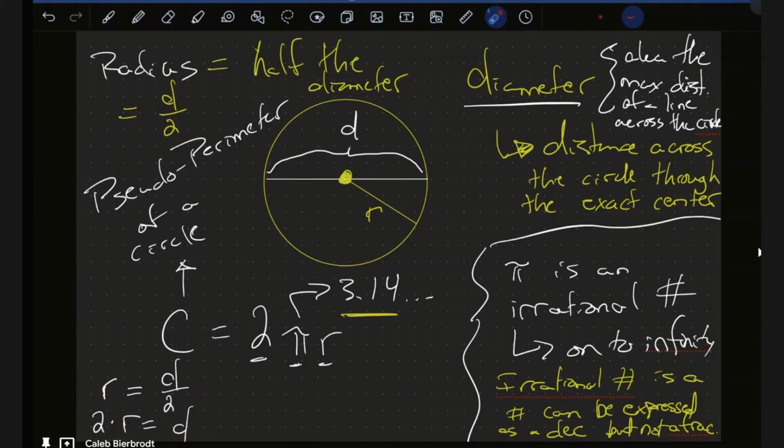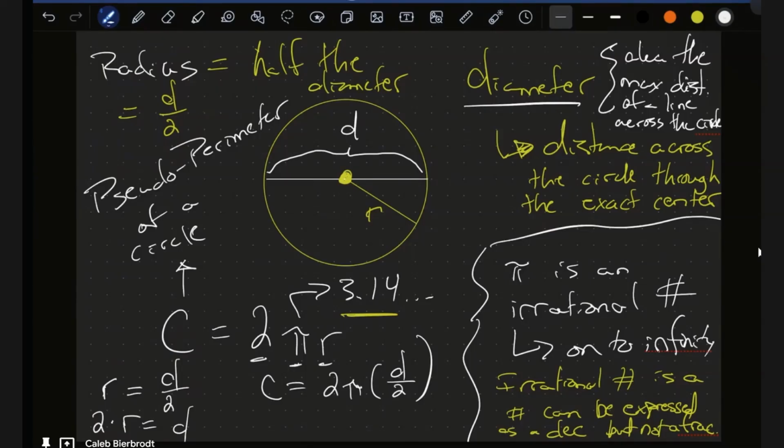Okay. So now, in order to prove what he just said, which is that the ratio of the circumference to the diameter is always equal to pi, we have everything we need. Circumference equals 2 times pi r, and instead of r, I substitute in this formula d over 2. The reason I'm doing that is because I'm trying to figure out what the ratio of the circumference to the diameter actually is.